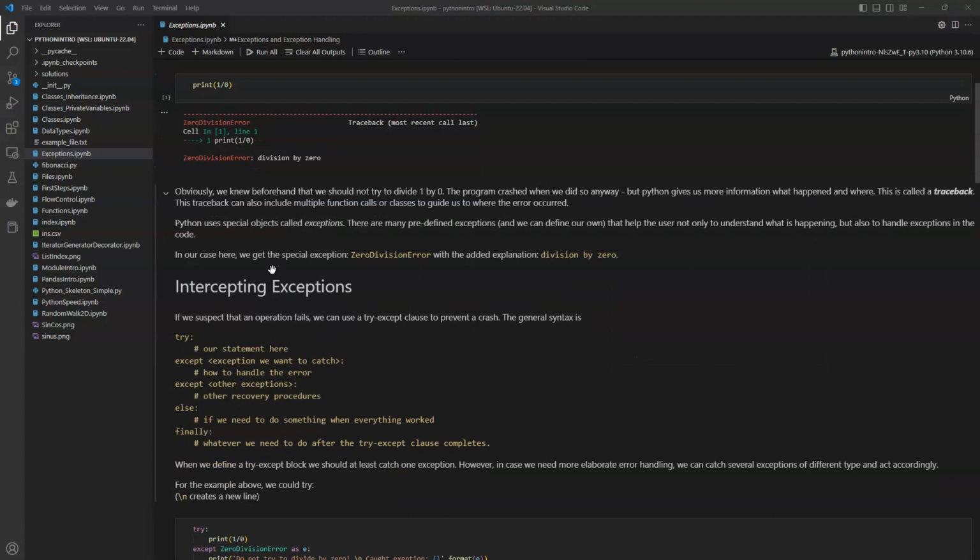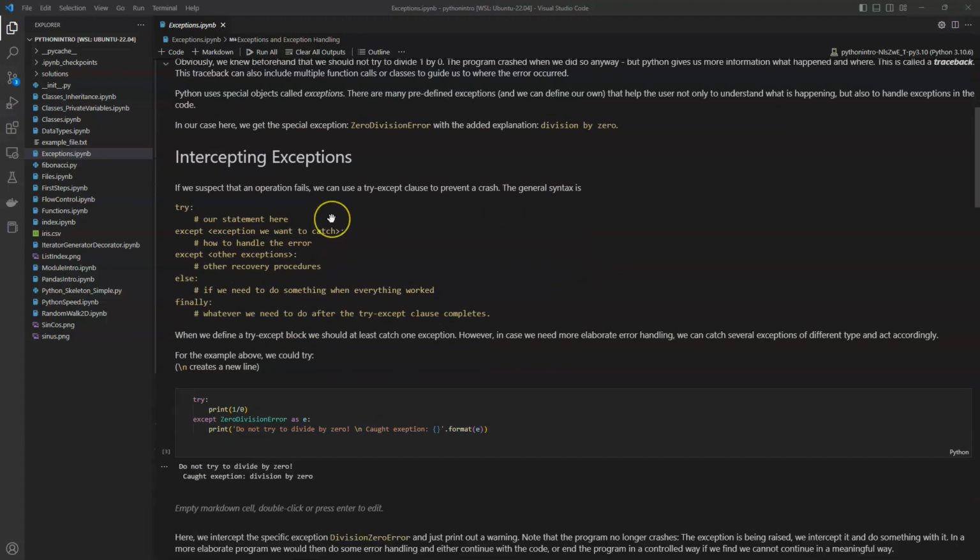Now, obviously, we knew beforehand that we shouldn't do this, and the program crashed when we did this. But we want to recover from such a situation more gracefully, and this is what we do with exceptions. There are many predefined exceptions, and we can also define our own. And this not only helps the user to understand what's happening, but it also makes our code more resilient. In our case here, we get the special exception ZeroDivisionError with the added explanation division by zero. And we now look a bit more behind the scenes at what we can do with this.